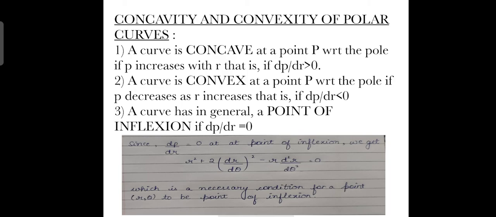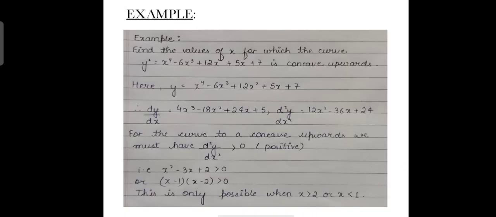And a point of inflection will occur if dp/dr is equal to 0. And since it is a point of inflection, we will get the equation r² + 2(dr/dθ)² − r(d²r/dθ²) = 0, which is a necessary condition for a point (r, θ) to be a point of inflection.